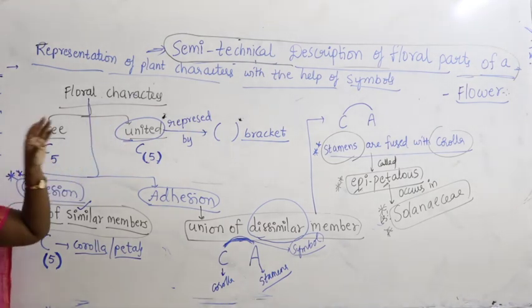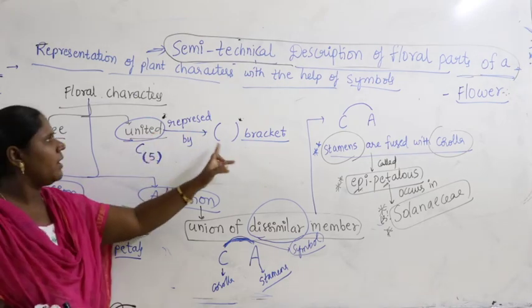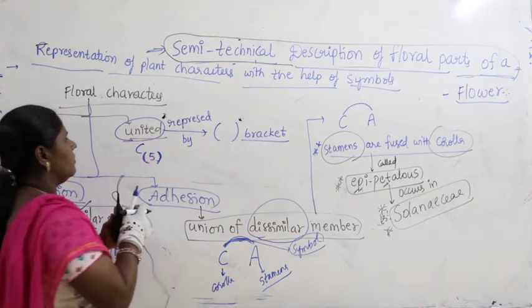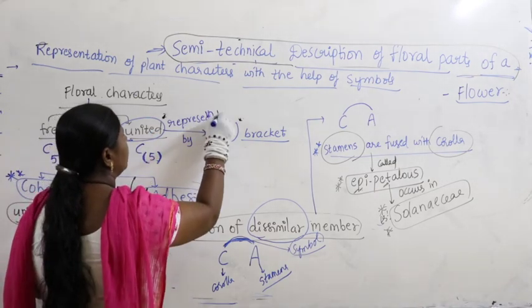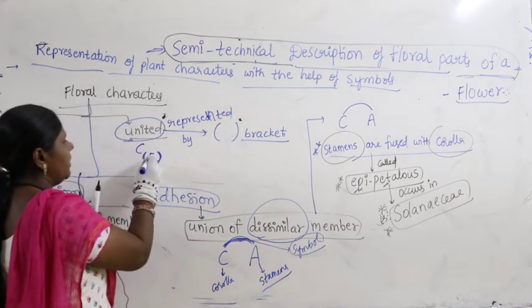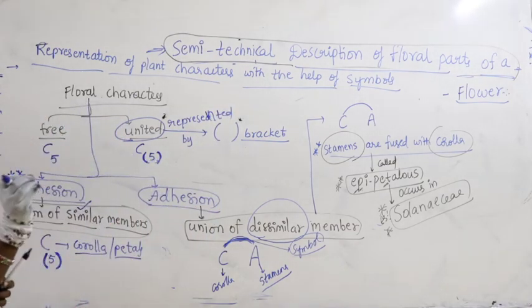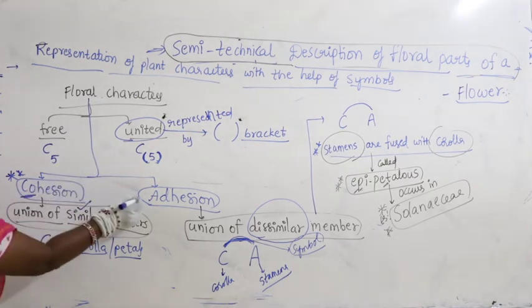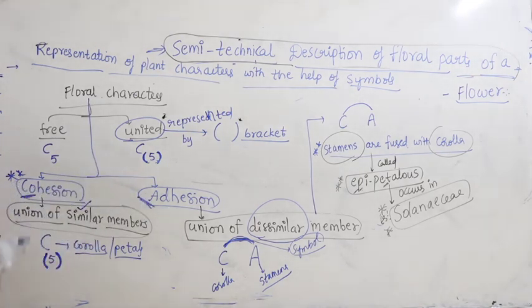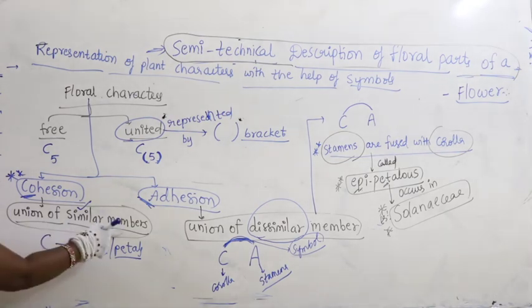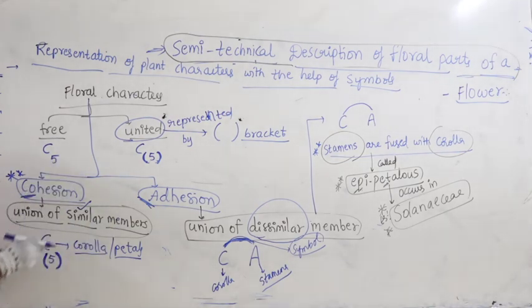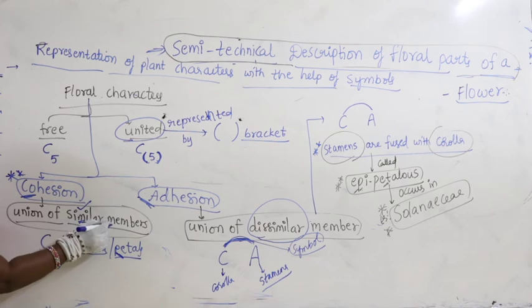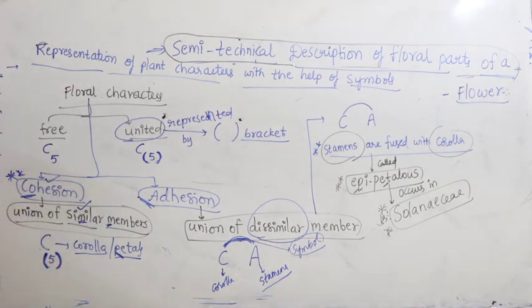If they are united, joined, they are represented by a bracket, meaning all 5 are fused, attached with one another. Similarly, it may be cohesion: union of similar members, for example corolla having 5 petals, all fused, all similar members. So it is called cohesion.